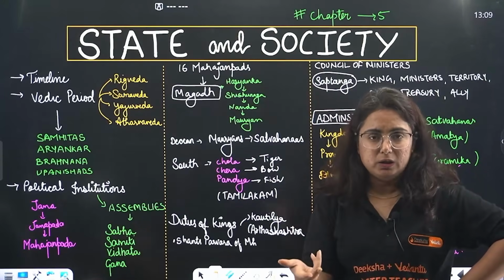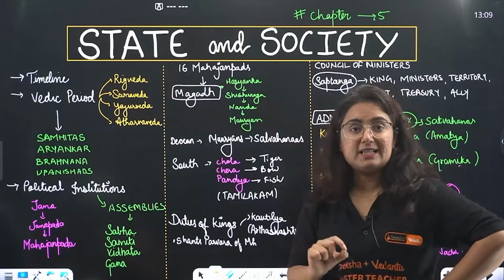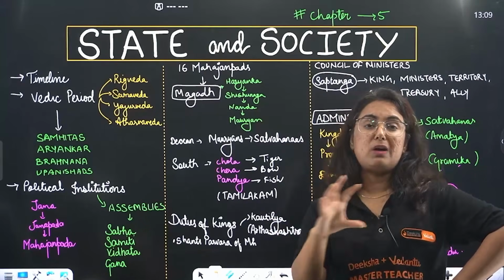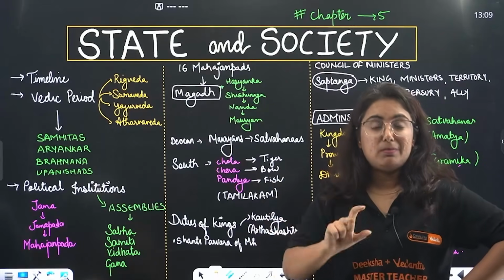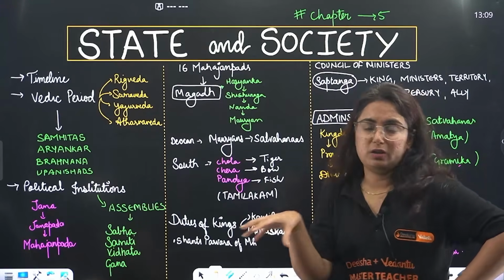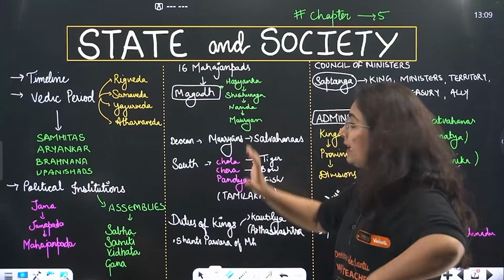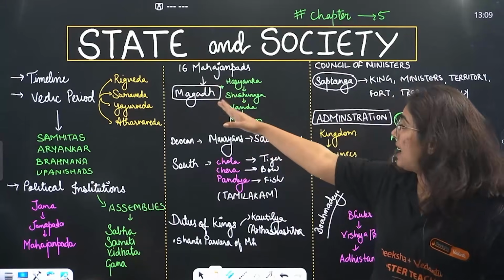Shishunaga was a real ruler who started this dynasty. Then there was the Nanda dynasty, in which the powerful ruler was Mahapadmananda. If you remember, Alexander's invasion was during his time only. And then later we got the Mauryan dynasty, beta. This Magadha region